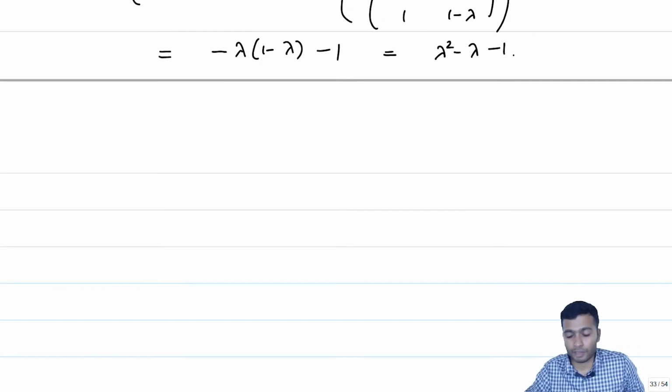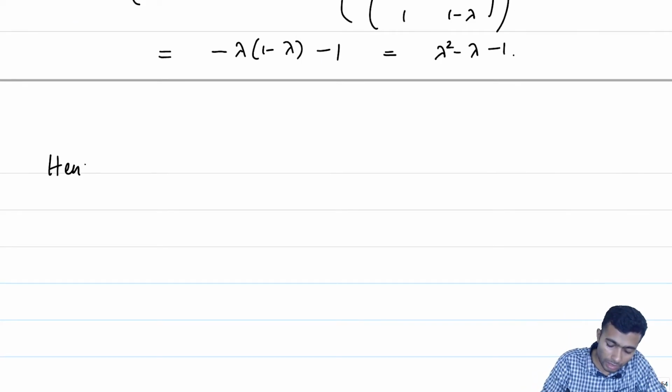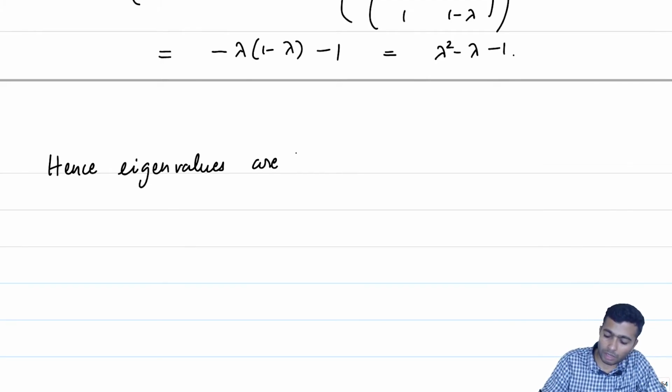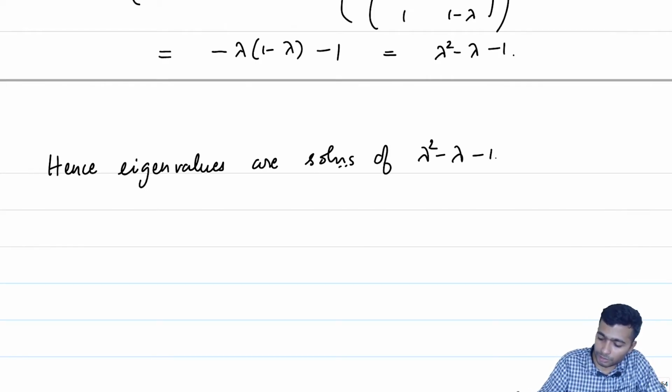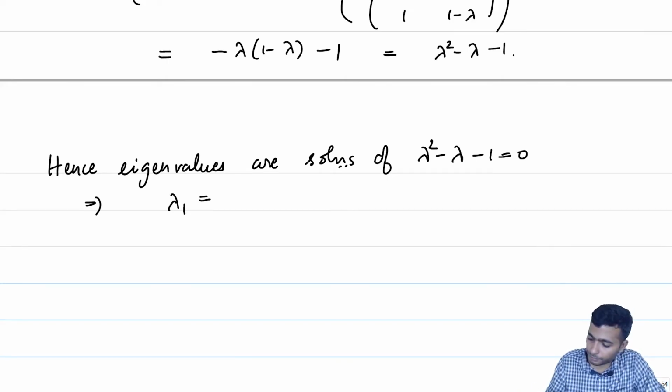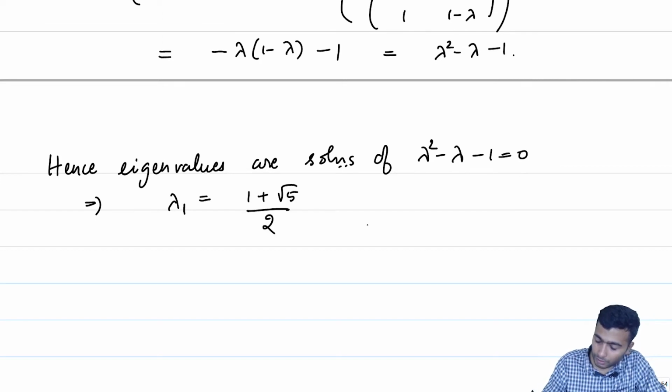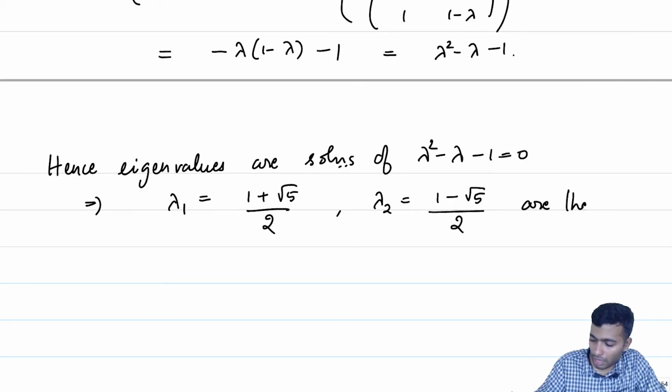So, what are the eigenvalues? Eigenvalues are all the roots of this particular characteristic polynomial. Hence, eigenvalues are solutions of lambda square minus lambda minus 1 is equal to 0. This implies that lambda 1 is equal to (1 plus square root of 5) by 2, and lambda 2 is equal to (1 minus square root of 5) by 2 are the eigenvalues of A.